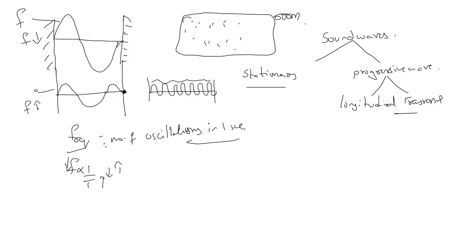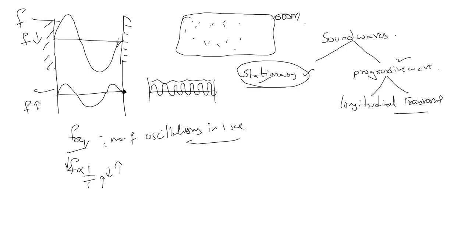So now you should know the difference between a progressive wave and a stationary wave. A stationary wave is one produced between two fixed points, meaning they have a fixed boundary, so that they are stationary. Understood?